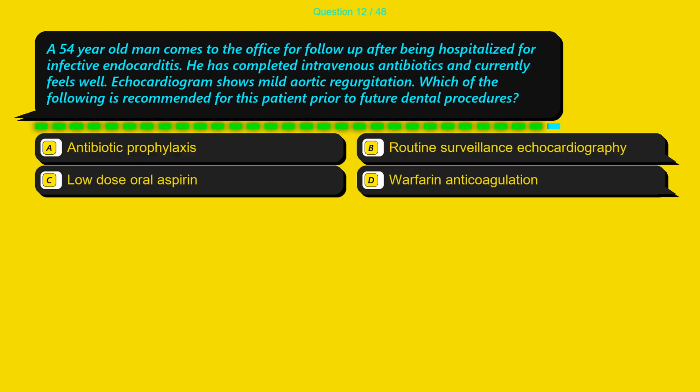Question 12. A 54-year-old man comes to the office for follow-up after being hospitalized for infective endocarditis. He has completed intravenous antibiotics and currently feels well. Echocardiogram shows mild aortic regurgitation. Which of the following is recommended for this patient prior to future dental procedures? Option A, antibiotic prophylaxis. Option B, routine surveillance echocardiography. Option C, low-dose oral aspirin. Option D, warfarin anticoagulation.